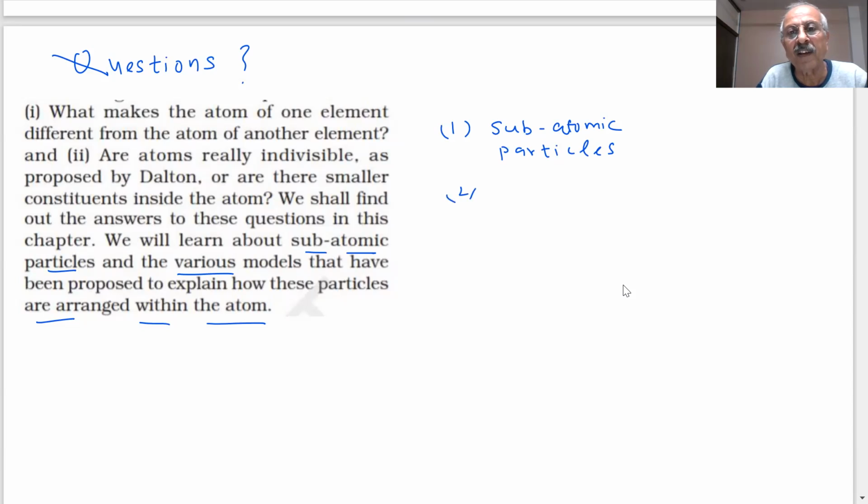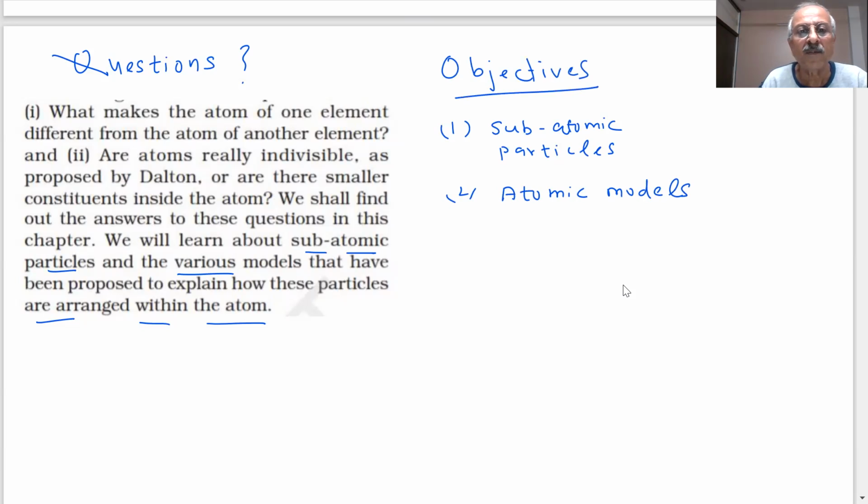Then we will learn the various atomic models. Our objective in this chapter is to learn the various models proposed to explain the arrangement of the subatomic particles inside the atom. And once we understand the structure of the atom, we will be able to explain the properties of the atoms.